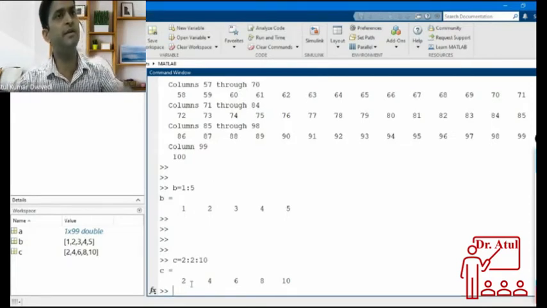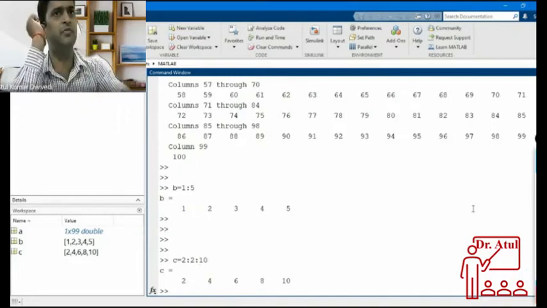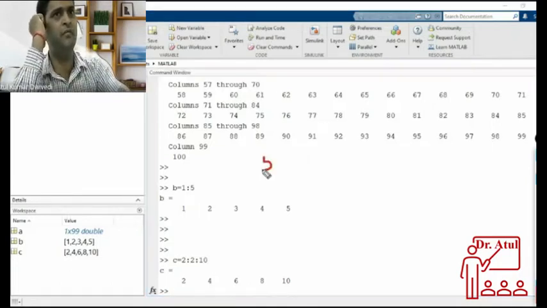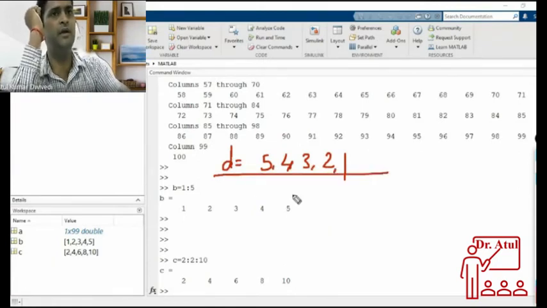Now if I want to have decreasing numbers, suppose I want D equal to 5, 4, 3, 2, 1. These numbers to be stored in D. Then what do I have to write?